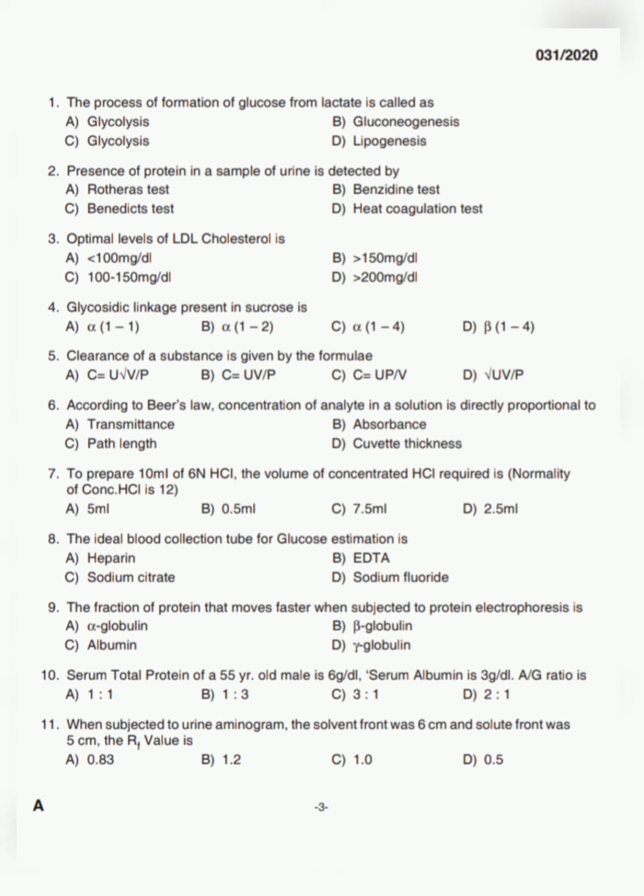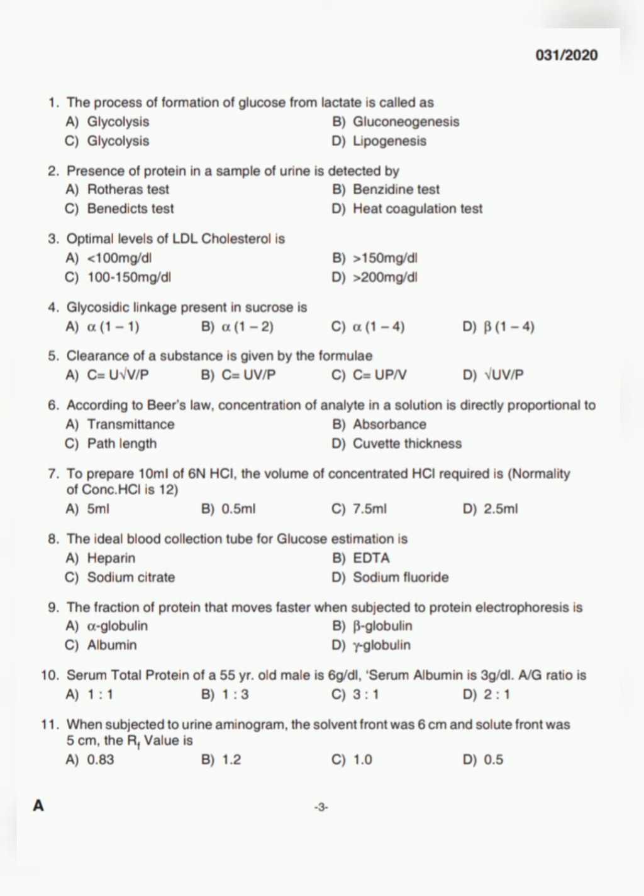Next question. The presence of protein in a sample of urine is detected by. Four options are there. Option A, Rothera's test. Option B, Benzidine test. And option C, Benedict test. And option D, heat coagulation test.